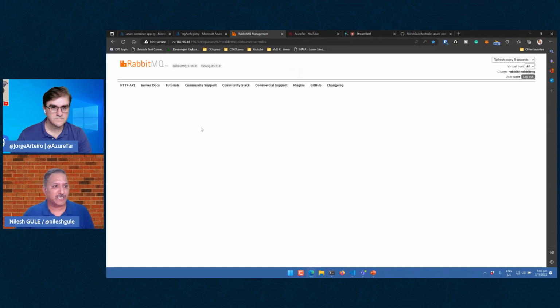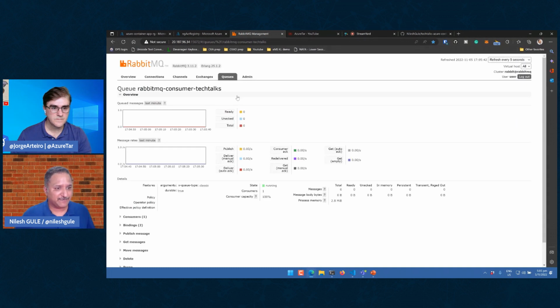This is the management UI for RabbitMQ, where we can see what queues we have and what exchanges there are. So the topic that we mentioned in our configuration gets mapped to a queue in RabbitMQ.